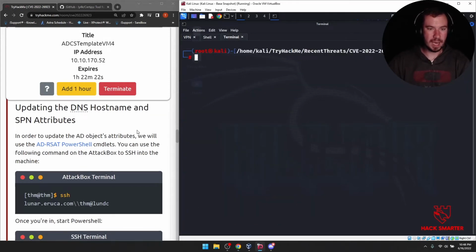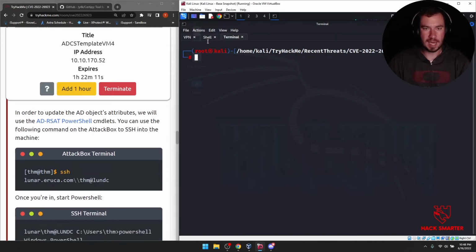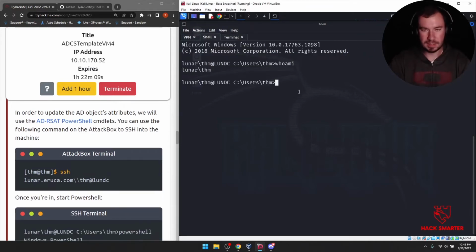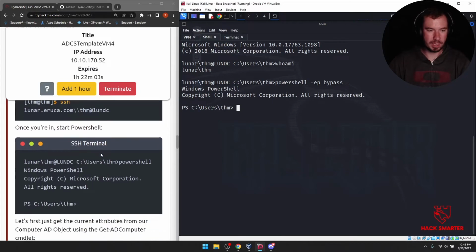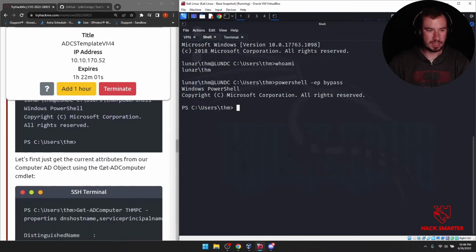In order to update the AD object attributes, we will use an AD RSAT PowerShell cmdlet list. This should look familiar to you because we've been using this pretty often in the other rooms that we've done. You can use the following command on the attack box. Okay, we already SSH'd in. Let's do PowerShell. We'll just do execution policy bypass. And here we go. Once you're in, start PowerShell. Done.